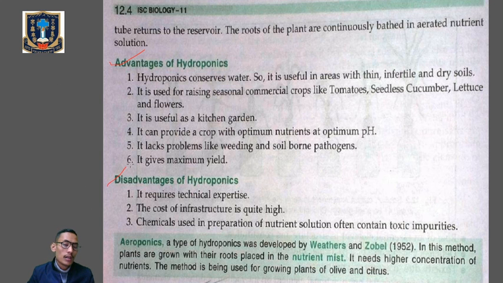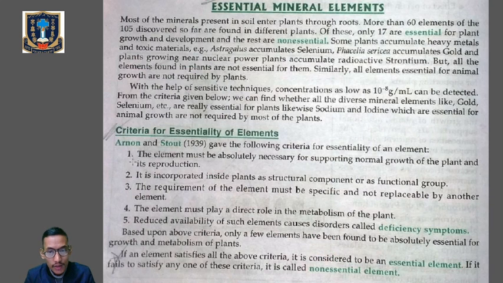Number 1, it requires technical expertise. That means the one who is going to grow plants with hydroponics must be a technically experienced one. So it requires technical expertise. The cost of infrastructure is very high, and chemicals used in preparation of the nutrient solution often contain toxic impurities. So these are the disadvantages of hydroponics, or growing plants in a nutrient solution or in a soilless culture. Clear?